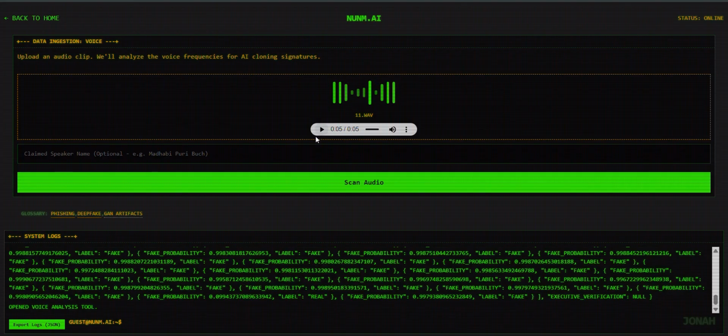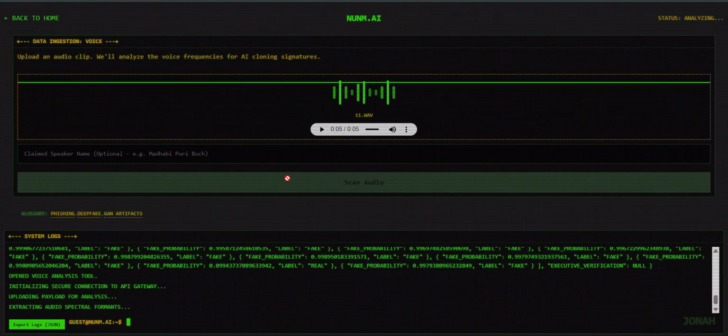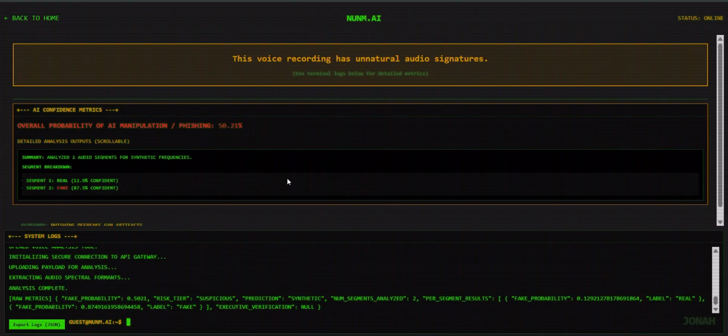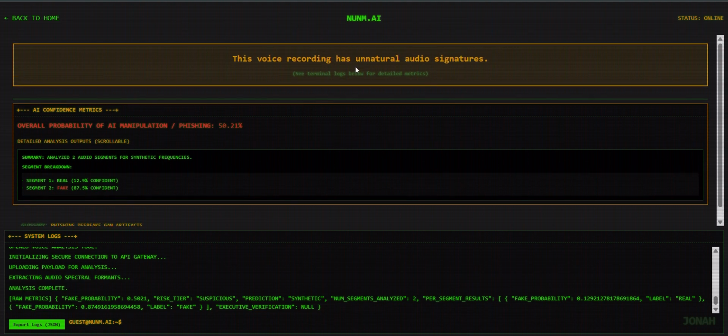The model is trained to distinguish genuine speech from synthetic or voice-cloned audio. And here the system flags the recording as synthetic speech. So it separates the audio into two different segments and takes an overall average, which flags it as phishing. So you can see a lower rate due to the inconsistency, but it also flags it accordingly.